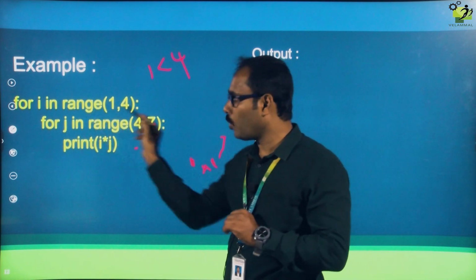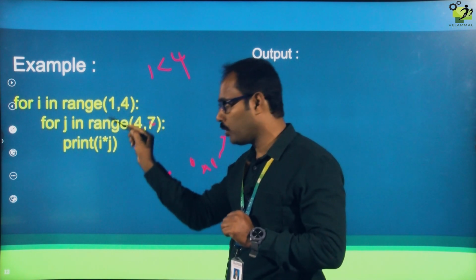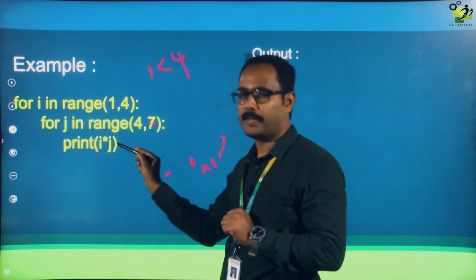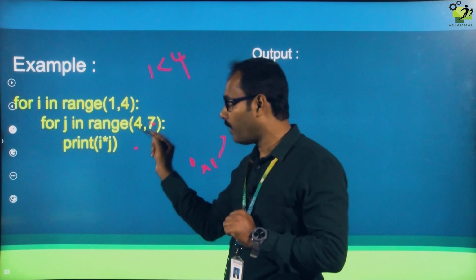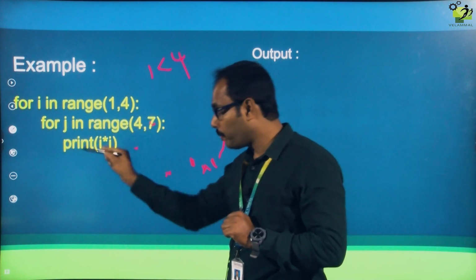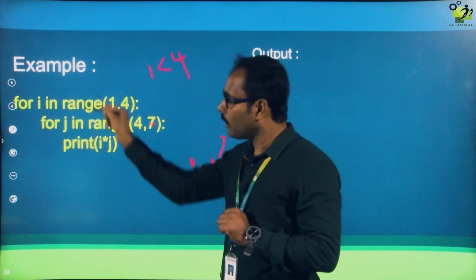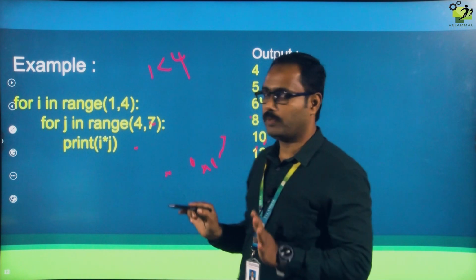First it will check the outer for loop condition. If the outer for loop condition is true only, it will come to the inner for loop. If the inner for loop condition is true only, it will go to the print statement. When the inner for loop condition becomes false, it will not go to the print statement, it will go to the outer for loop again. When the outer for loop condition is false, it will come out entirely from the for loop.